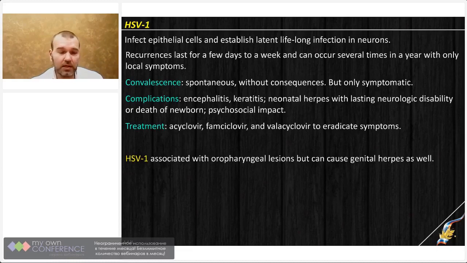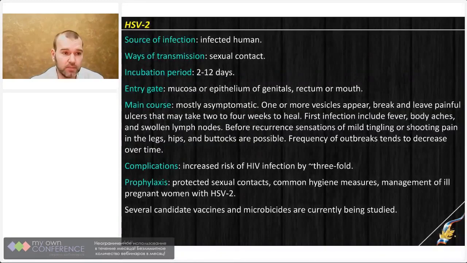So, as we said, rarely, but it is possible to have lesions caused by herpes simplex first virus in the genital area, and it will be a little more difficult to differentiate the first and second type of herpes infection, because actually herpes simplex virus 2 causes an absolutely similar infection, but in the genital area. And as well, infection is transmitted only from an infected human, but in that case, it is sexual contact. The incubation period is shorter, about 12 days, and the virus can enter usually through the epithelium or mucosa of the genitals, genital organs, or genital area.